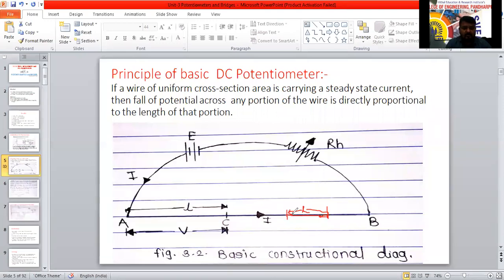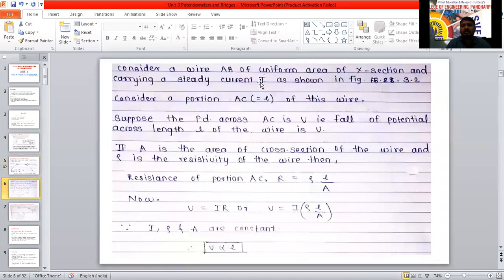Is it clear? The same thing is explained here. Now consider a wire AB of uniform cross section, and a portion AC equal to L. We know the formula R equals rho L by A.